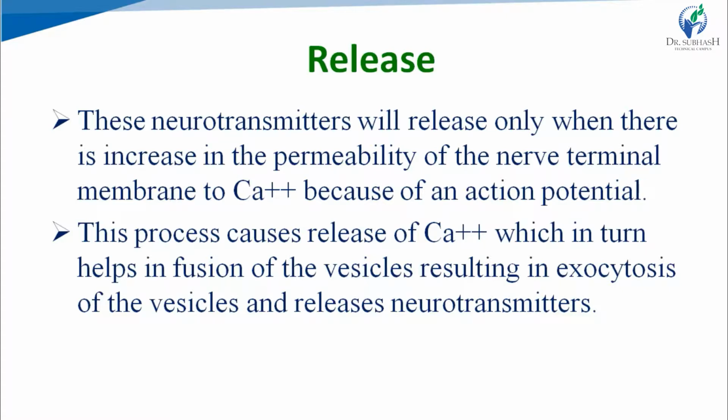When the signal reaches the nerve, it causes ionic disturbances in the nerve. So it causes an influx of calcium, and the enhanced concentration of calcium ruptures the storage vesicles or synaptic vesicles, and after rupturing, by the process of exocytosis, catecholamines are released.